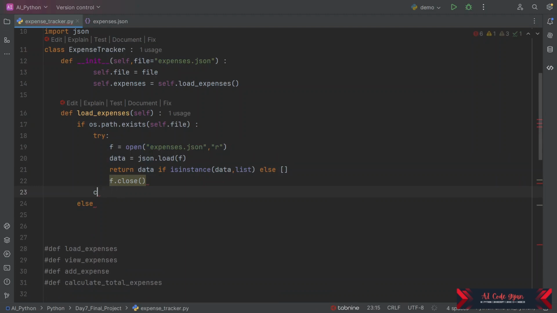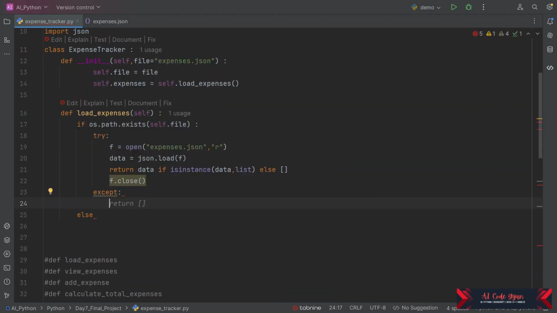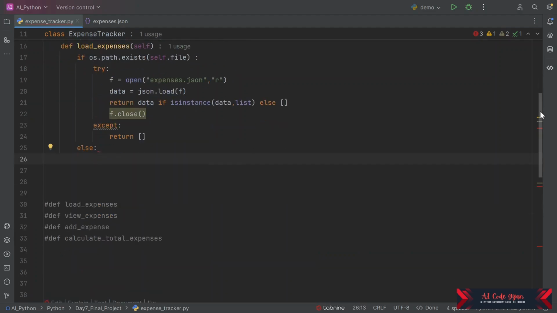So when we use except, yeah, here we are dealing with return, I mean list. So we are going to return a list if this file is not present, or if the data is empty. So basically we are handling the exception like this. We are going to return an empty list. I mean, we are going to store JSON as a list.